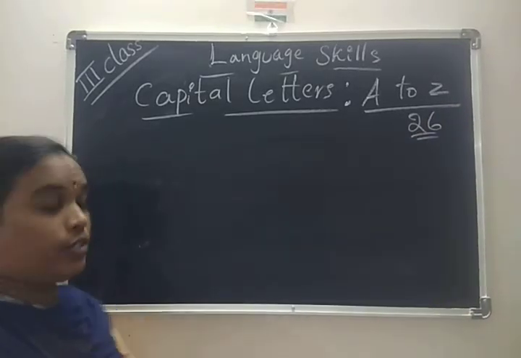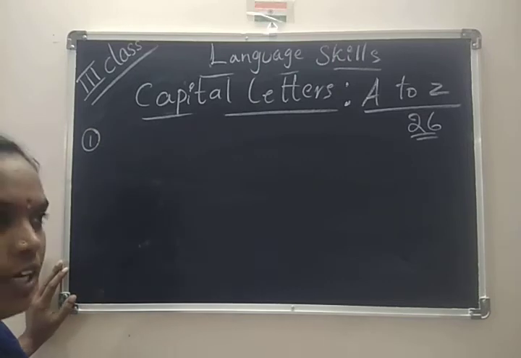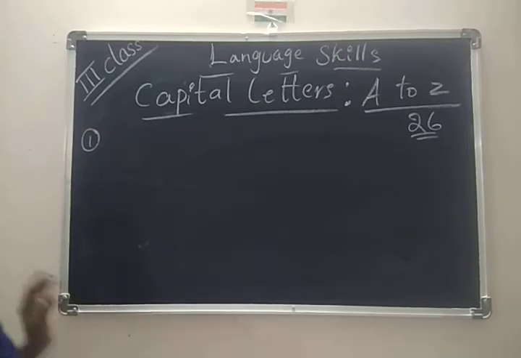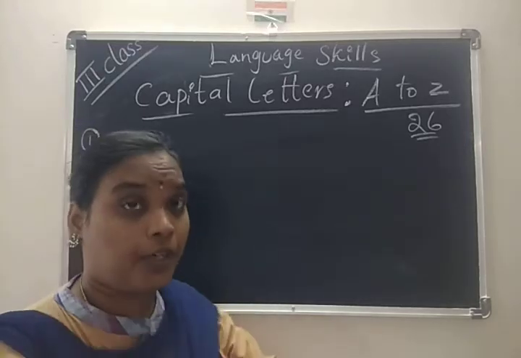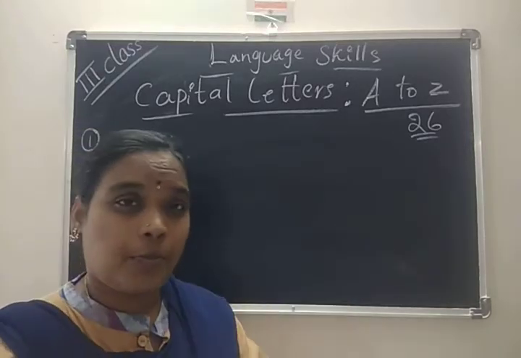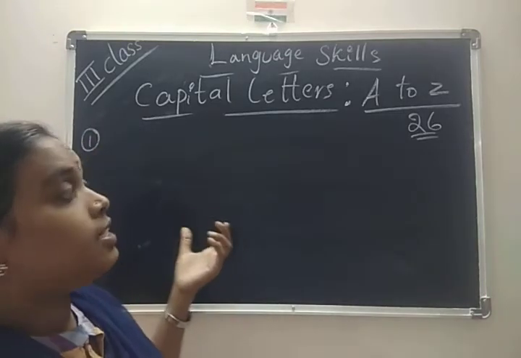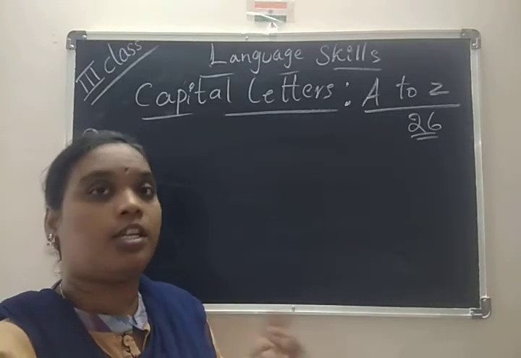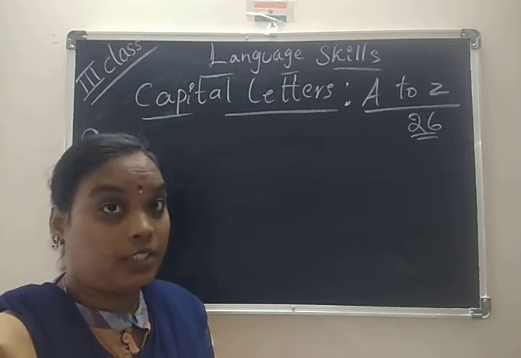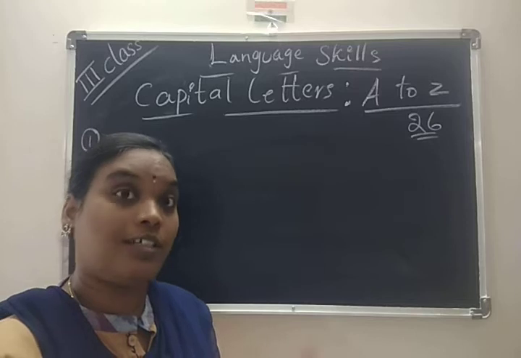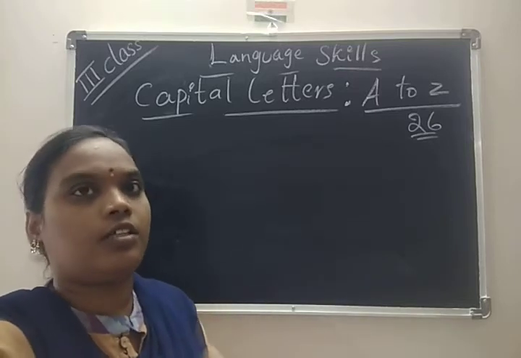So where do we have to use them? First rule: we have to use them for proper nouns. Ma'am, what is meant by a proper noun? That is the name of a person, name of a place, even a street where we are living.